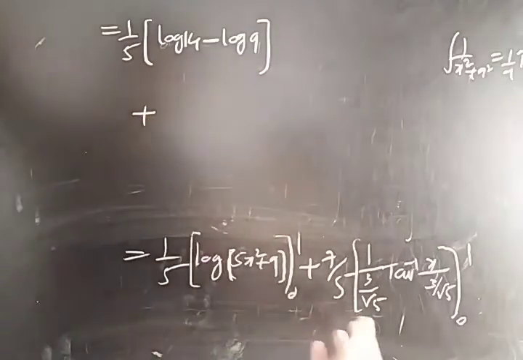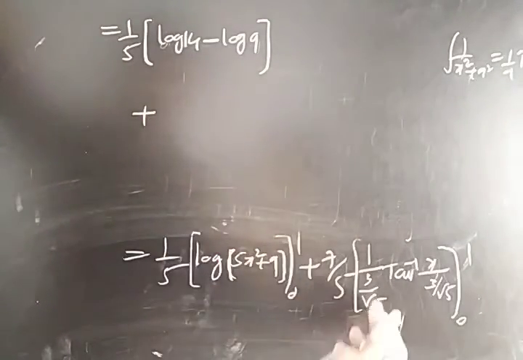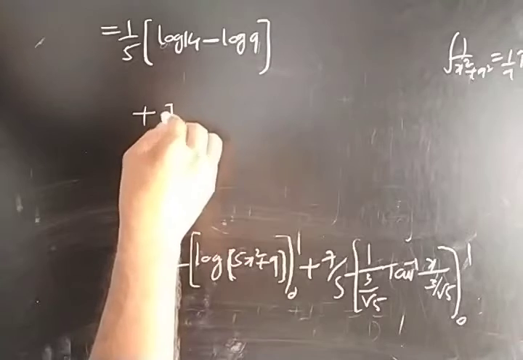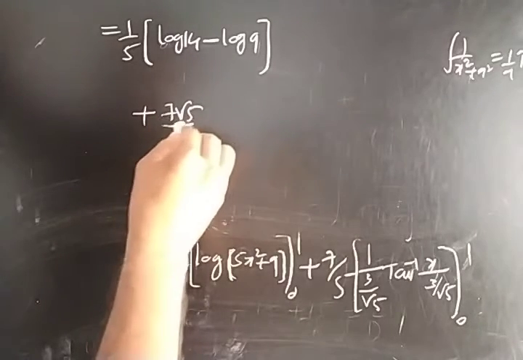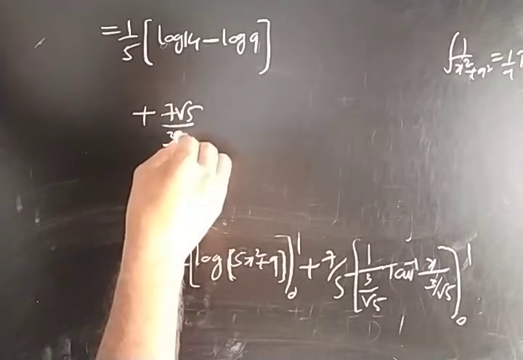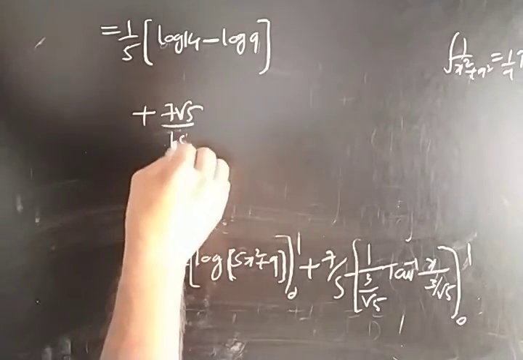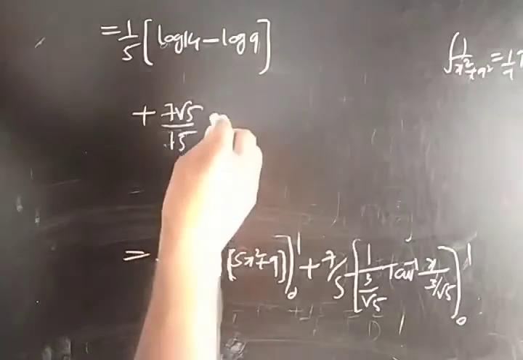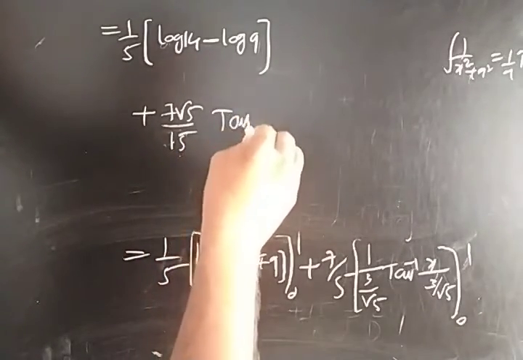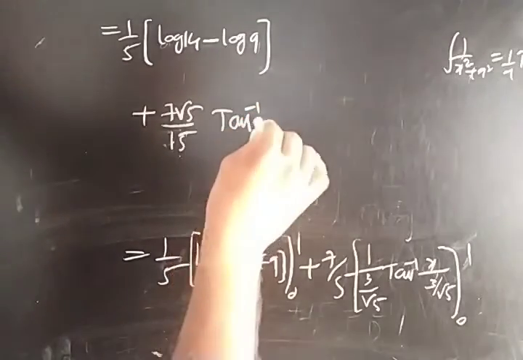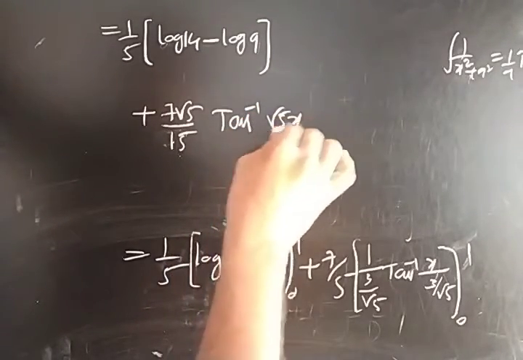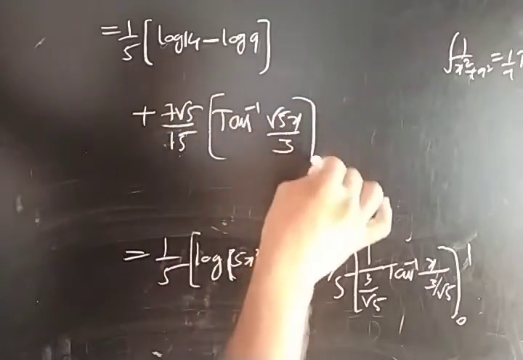Next integration: in the numerator it will be 7 root 5 by 3 into 5, so 15, we can write 15 tan inverse root 5x by 3, from 0 to 1.